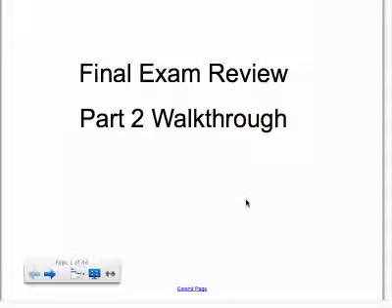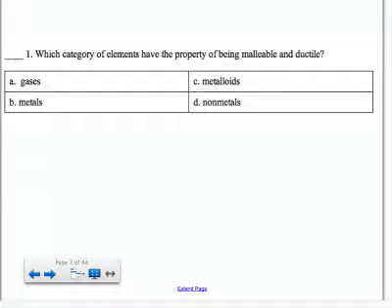Okay, here we go. This is the final exam review, part 2, walkthrough. Number 1. The category of elements we're looking for here is the metals. Malleable, ductile, conduct electricity, relatively high melting and boiling points. Those are the metals. Nonmetals tend to be gases, not good conductors. Metalloids have properties of both.